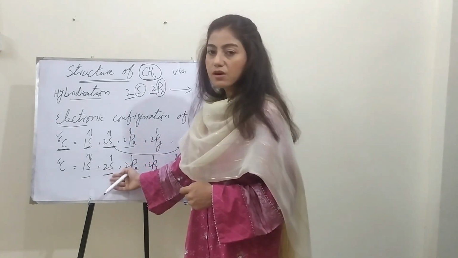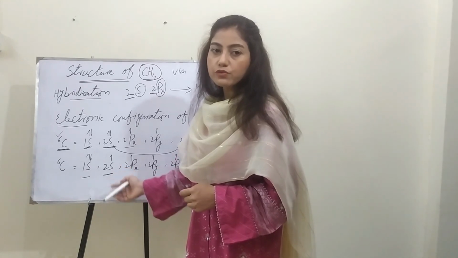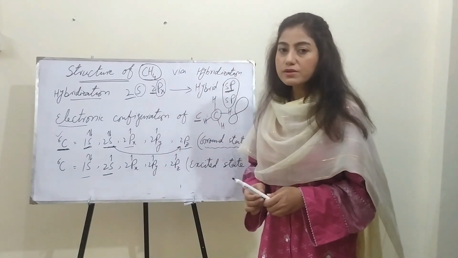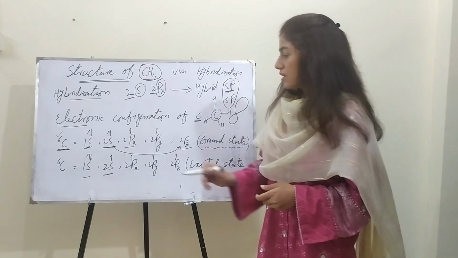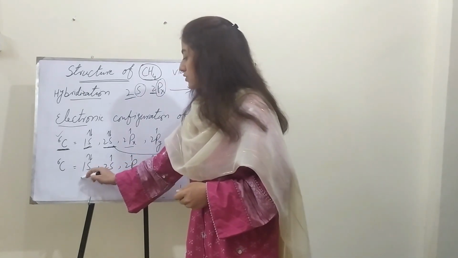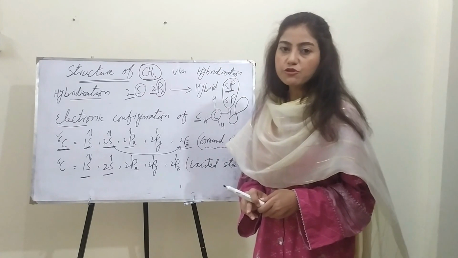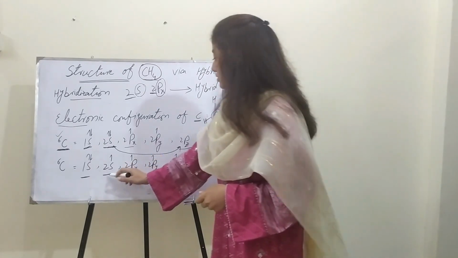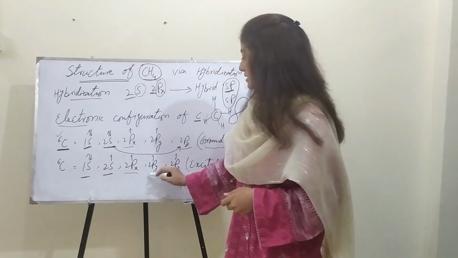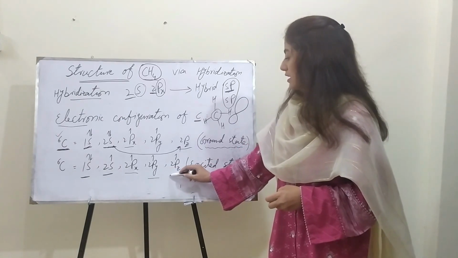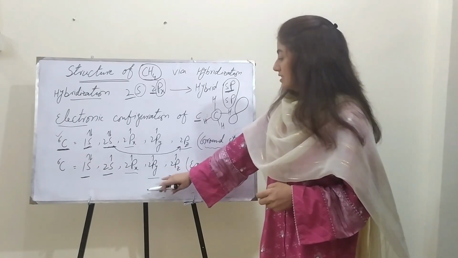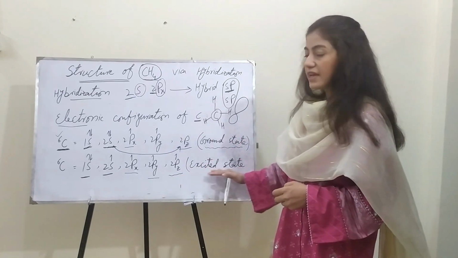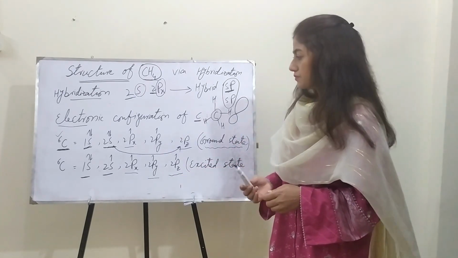When orbitals are filled with 1 electron only, they are called partially filled, but when they are filled with 2 electrons, they are called completely filled. So 2px has 1 electron, 2py has 1 electron, and 2pz also has 1 electron, and this condition is at its excited state.